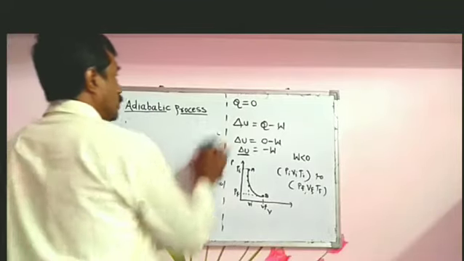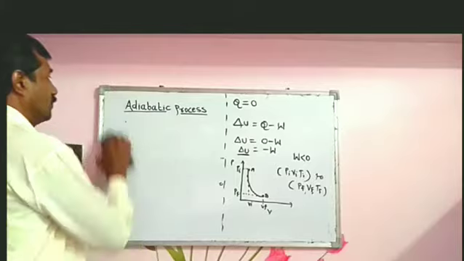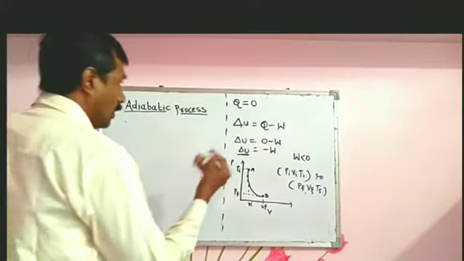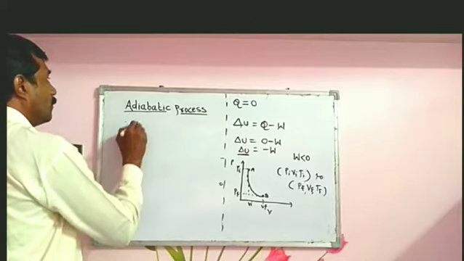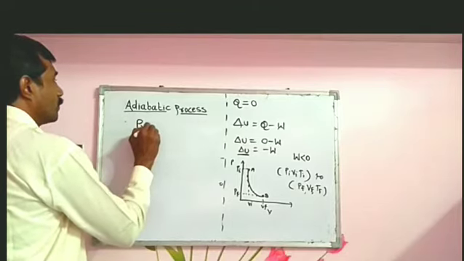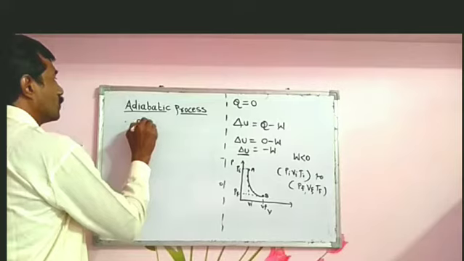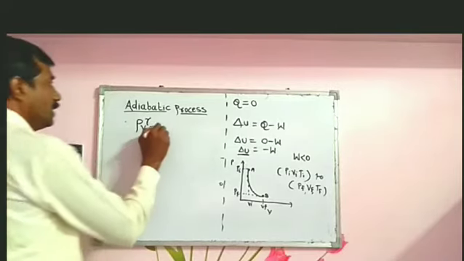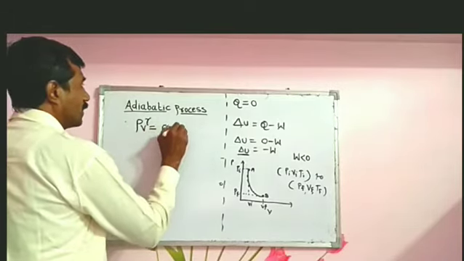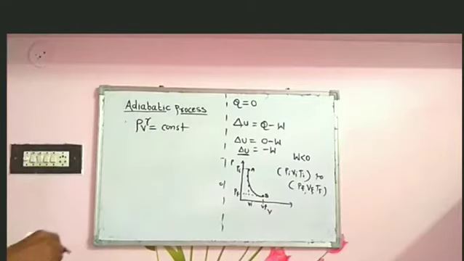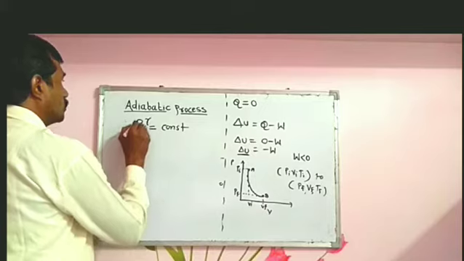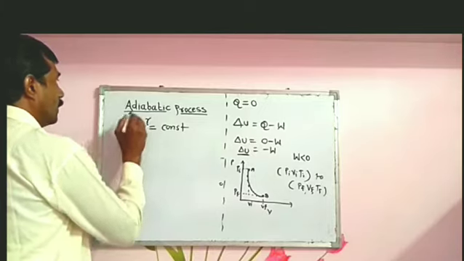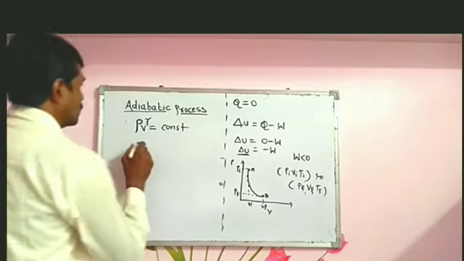The equation of state for an adiabatic process is PV^gamma equal to constant. PV^gamma equal to constant.